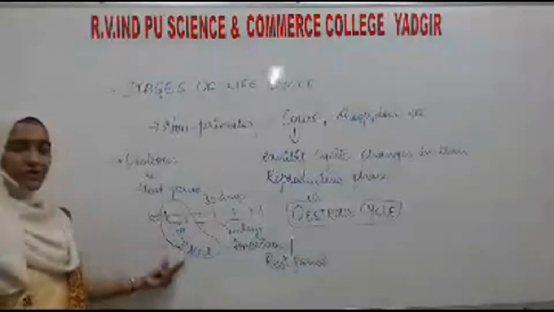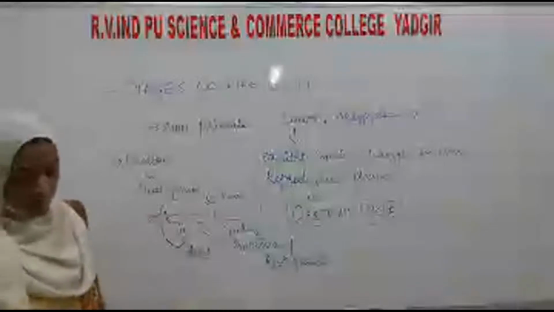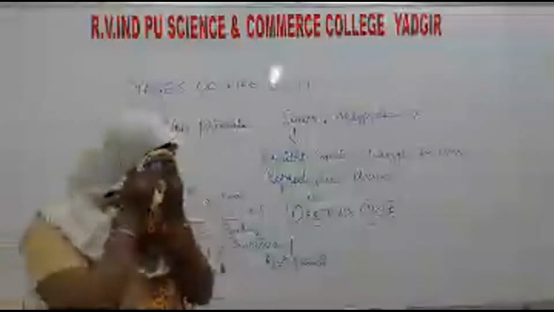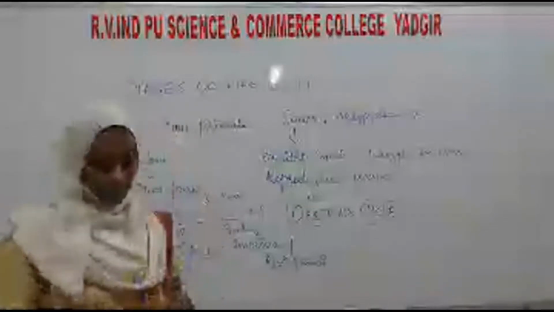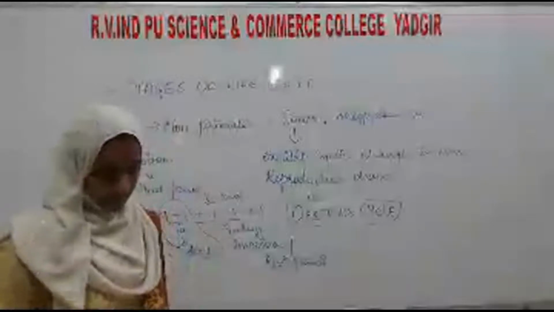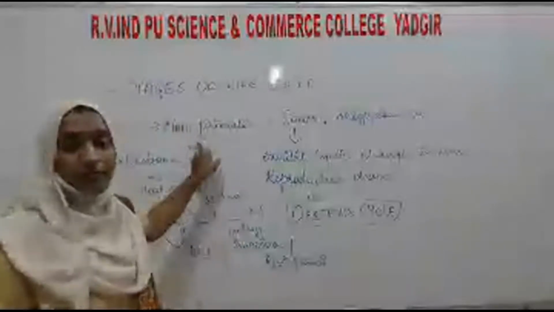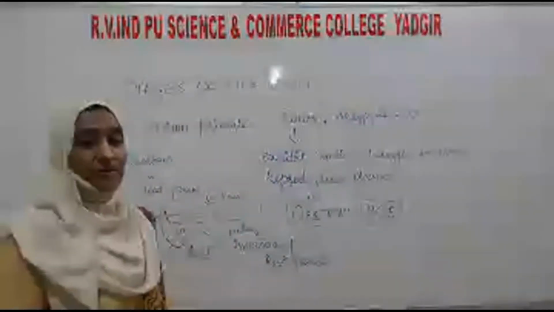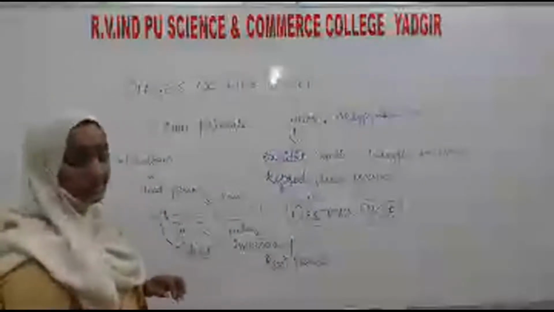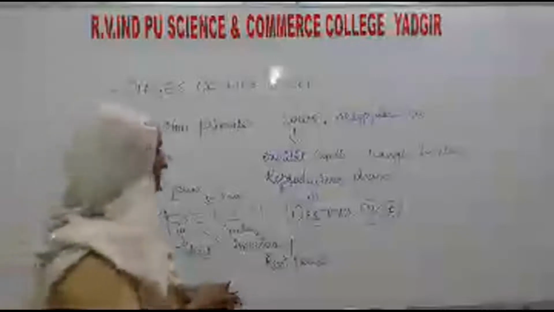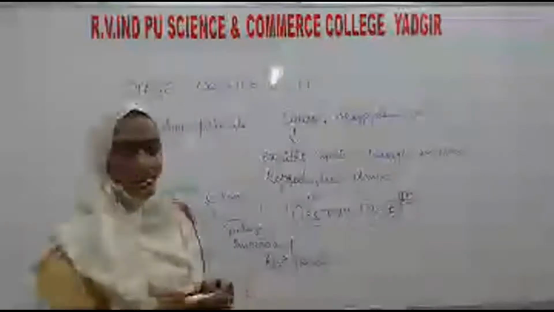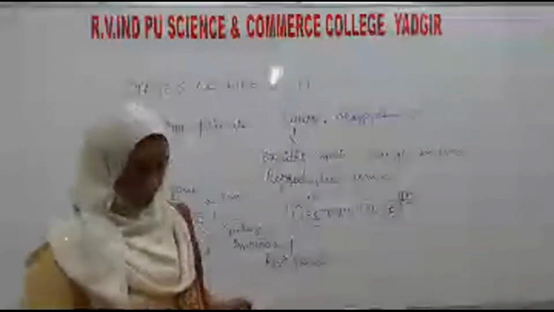During this period only they can copulate within the couples. Okay, this is about the non-primates. Next we will see about the primates. Here, estrus cycle or menstrual cycle will be asked for 1 mark.